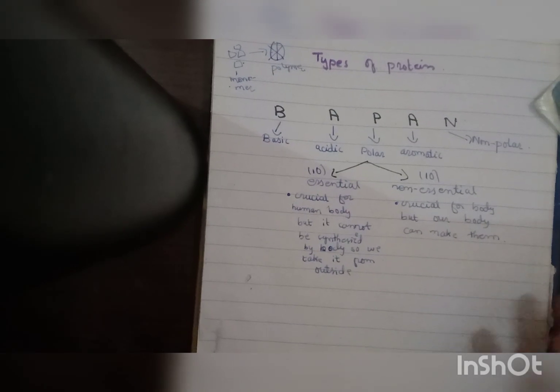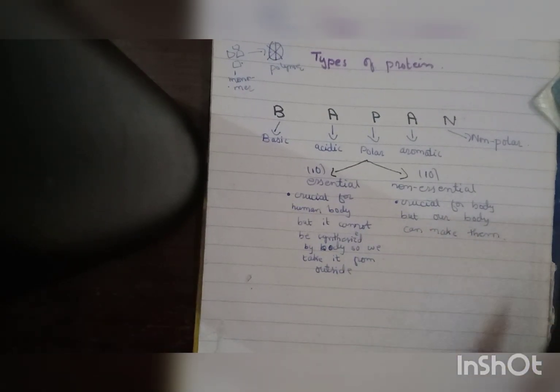Not at all. It is also important, but non-essential here means our body can synthesize it inside the body, so you don't need to take it from outside. I hope this is clear to you, the protein and the types of proteins. Now let's go with the monomer of protein, the polymer, that is amino acid.